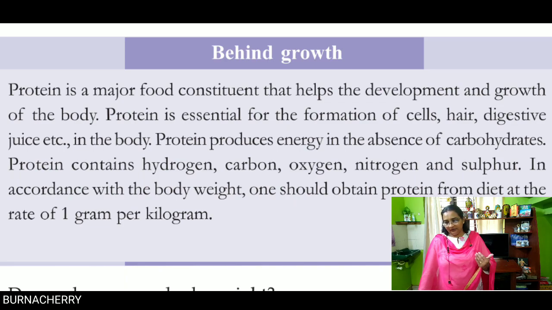So 1 gram per kilogram. So if your body weight is 1 kilogram, then you have to have 1 gram of protein in a day. So if your weight is 30 kilograms, how much protein should you have in a day? 30 grams. So according to the weight of the body, we must have that much amount of protein in a day.